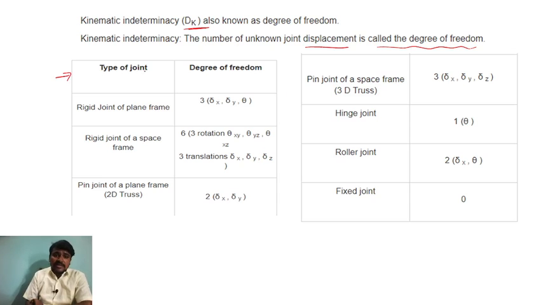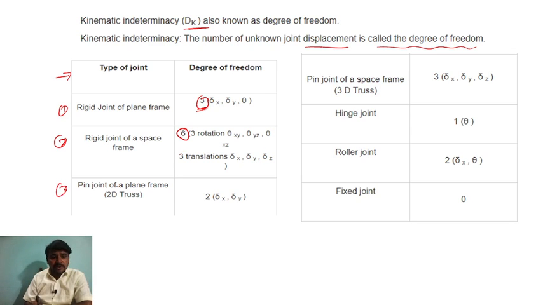Now, the type of joint. First, a rigid joint of a plane frame has degrees of freedom 3, that is x, y and z. If it is a rigid joint of a space frame, this is plane frame and this is space frame, so totally 6: 3 rotations, in the xy, yz and xz directions, and 3 translations in x, y and z. So totally here 6 and here 3.